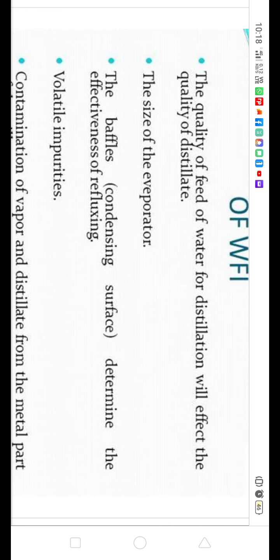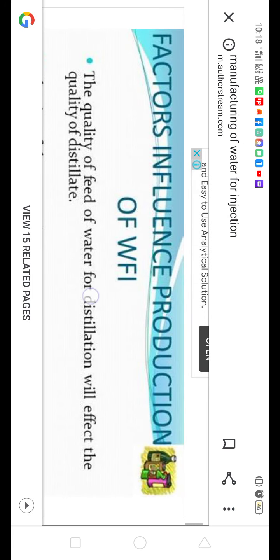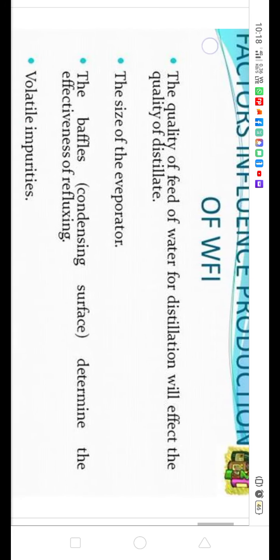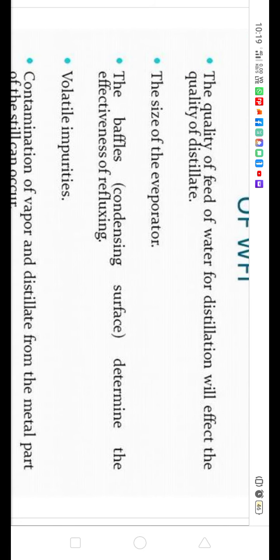Now the factors affecting production of WFI. The first factor is the quality of feed. The purity of your feed, which type of water you feed in, will affect the quality of the distillate. The process involved is evaporation, so the size of the evaporator highly affects it.